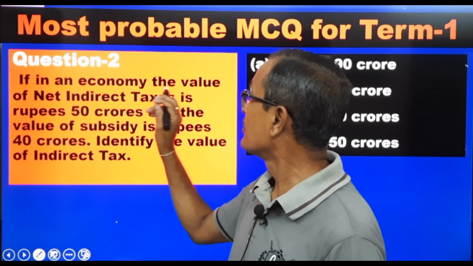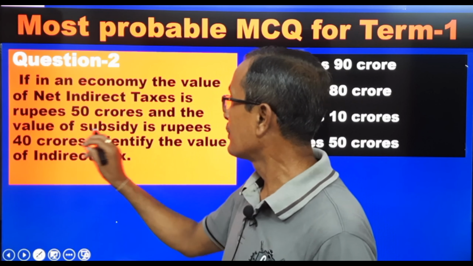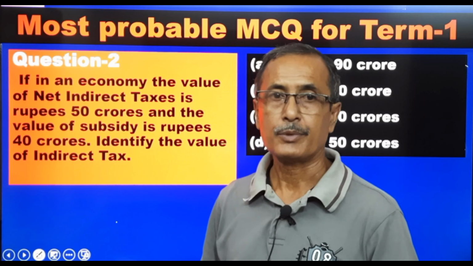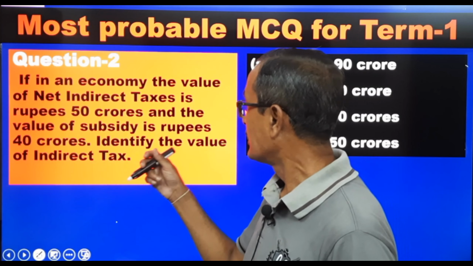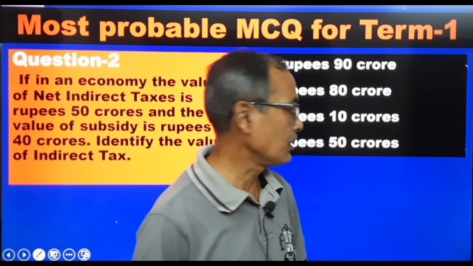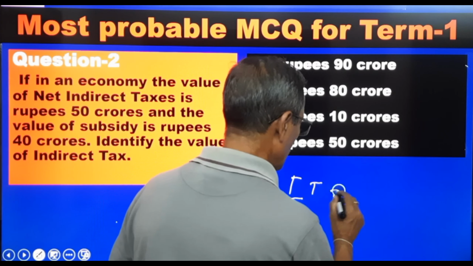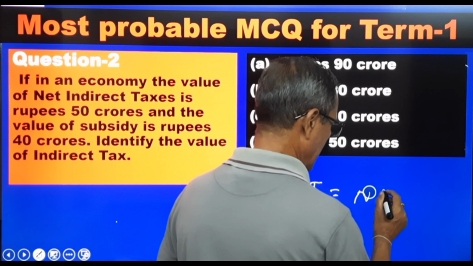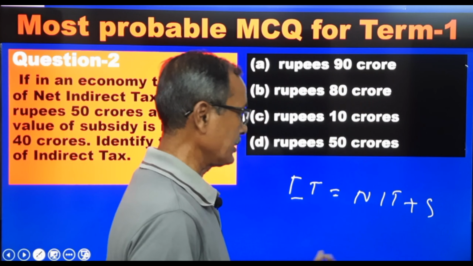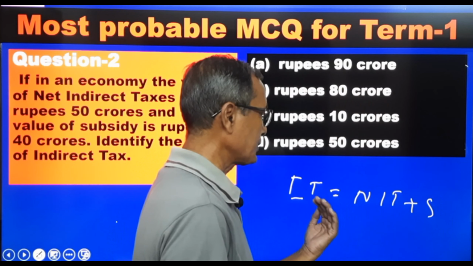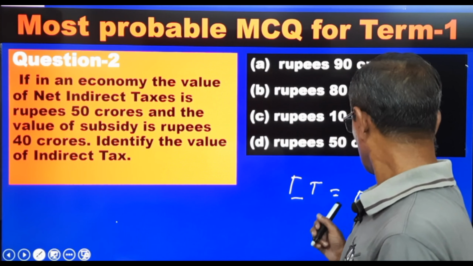If in an economy the value of NIT is rupees 50, I mean NIT is 50 and value of subsidy is 40. So we have got two items. NIT is given 50 and subsidy is given 40. Identify the value of indirect tax. मतलब IT आपको निकालना होगा. So IT is equal to NIT plus subsidy. Simply, if you make a side change, that is, if you bring subsidy to this left side, then IT minus subsidy equal to NIT. Okay, so IT equal to NIT plus subsidy.